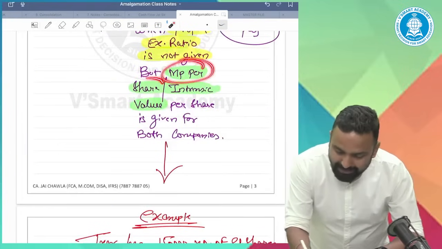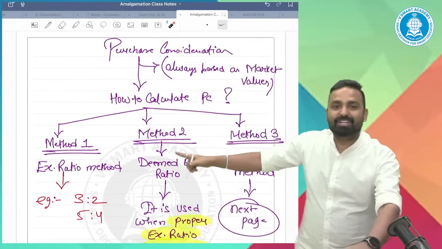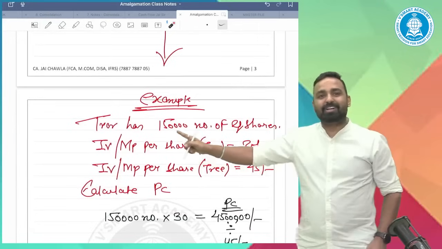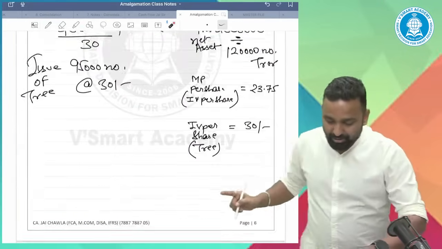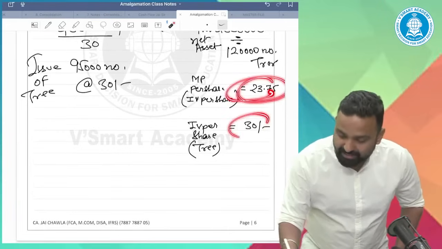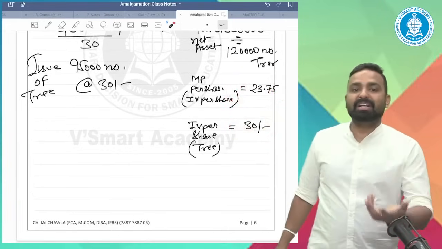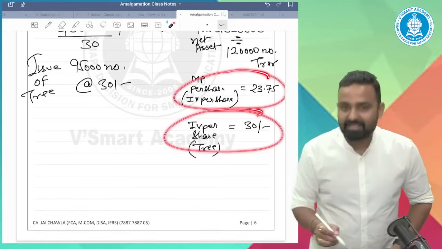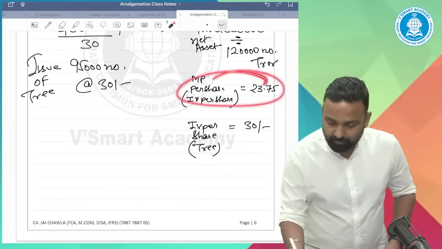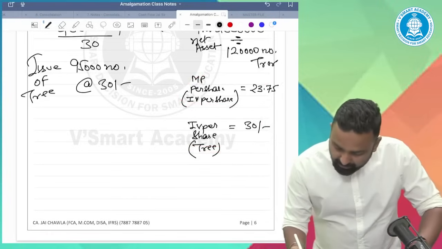Now market price and intrinsic value per share are given, so it becomes your deemed exchange ratio method. You remember the deemed exchange ratio method? Please tell me, are you getting this concept or not? Both the market values are given. Now, how will you calculate the PC?